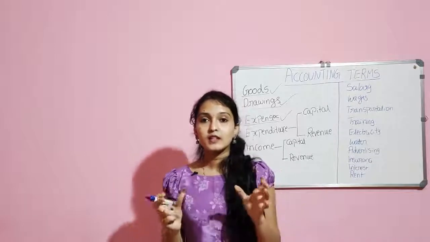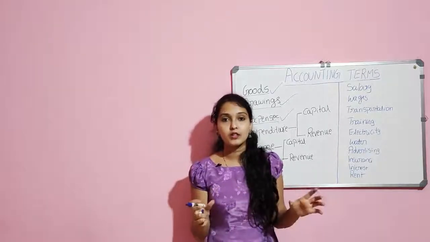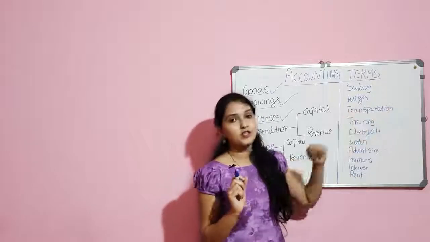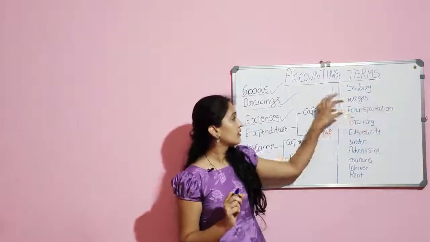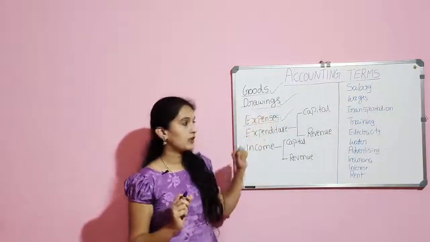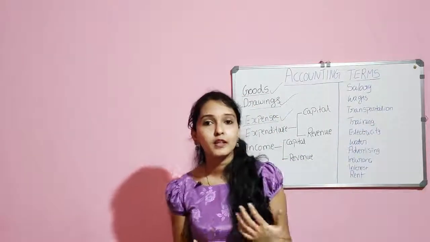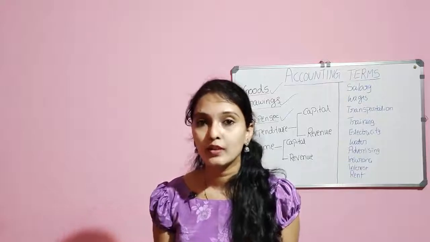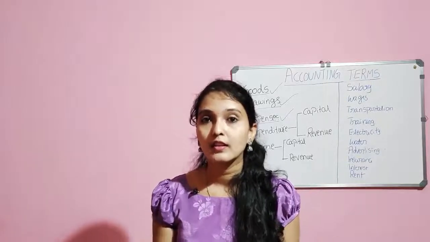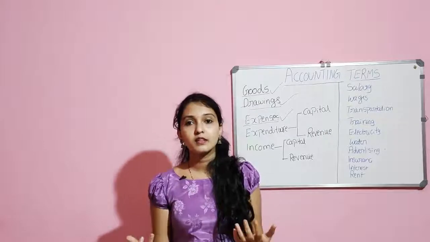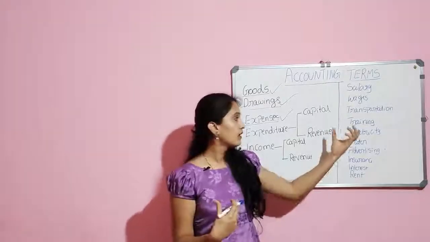The money spent for transportation is transportation expense, and it's an expense for a company. And training. If the company is providing training to the new joinees, then the company has to spend some amount for training.